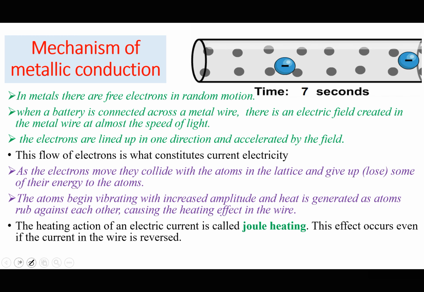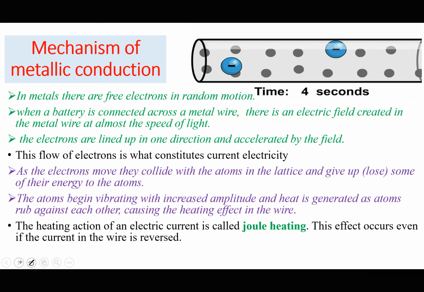And this effect is what we call the Joule heating. So the heating action of electric current is what you call the Joule heating. This effect occurs even if the current in the wire is reversed. Of course, normally the current flowing in our wires at home is always alternating current.